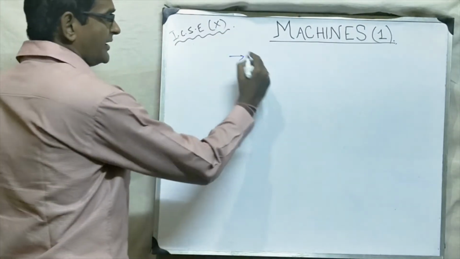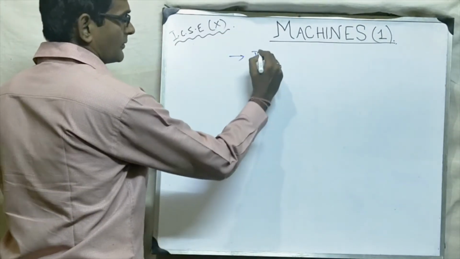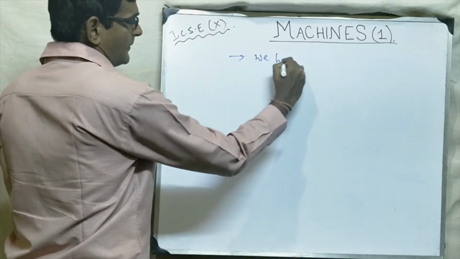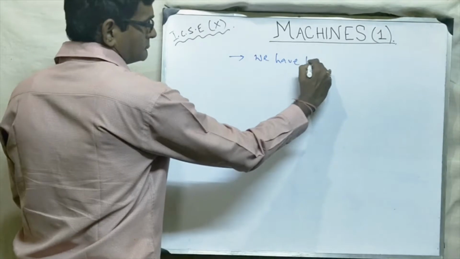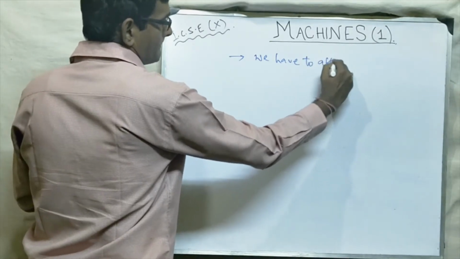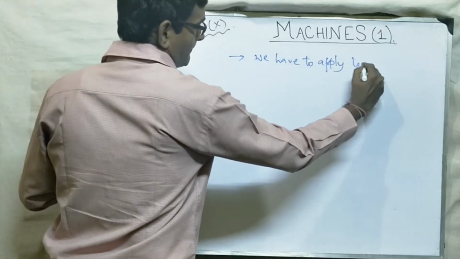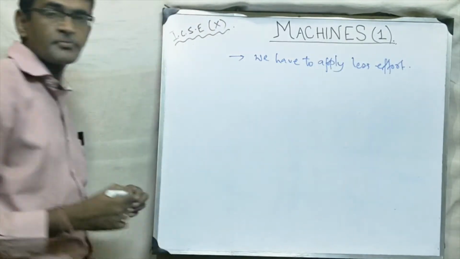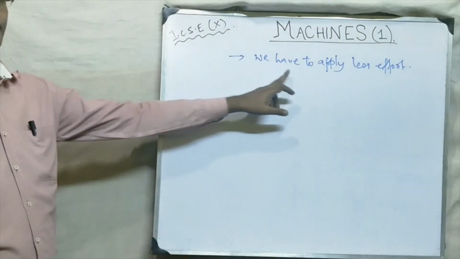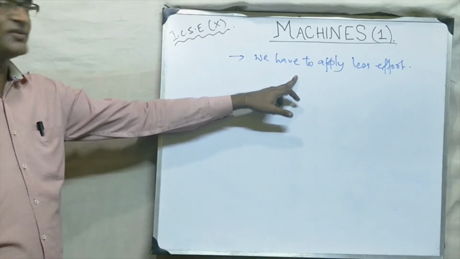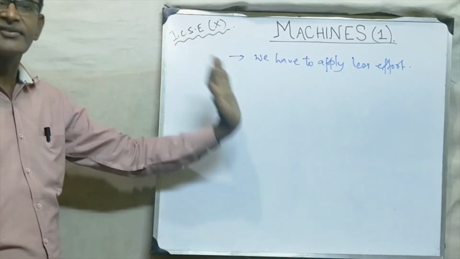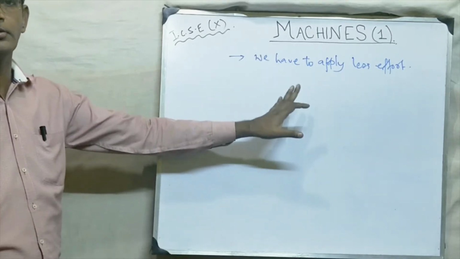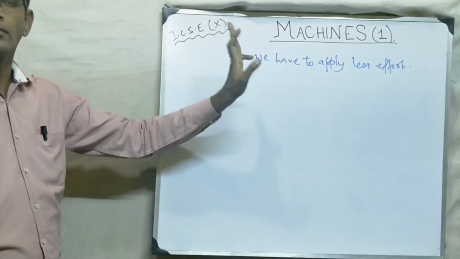If it makes our work easier, it means we have to apply less effort. Okay? We have to apply less effort. It means the machine makes our job easier. We have to apply less effort to do the work.